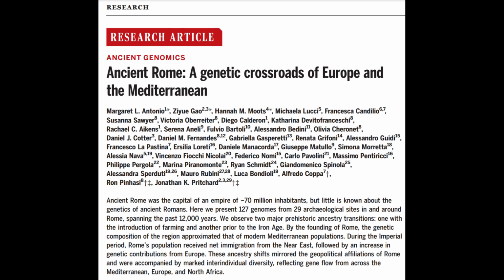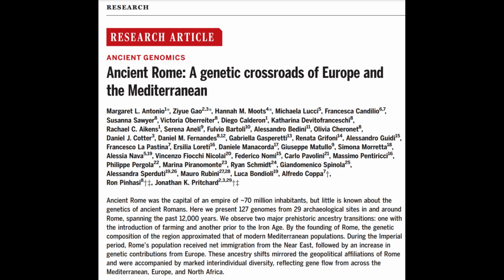We observe two major prehistoric ancestry transitions, one with the introduction of farming and another prior to the Iron Age. By the founding of Rome, the genetic composition of the region approximated that of modern Mediterranean populations. During the imperial period, Rome's population received net immigration from the Near East, followed by an increase in genetic contributions from Europe. These ancestry shifts mirrored the geopolitical affiliations of Rome and were accompanied by marked inter-individual diversity, reflecting gene flow from across the Mediterranean, Europe, and North Africa.